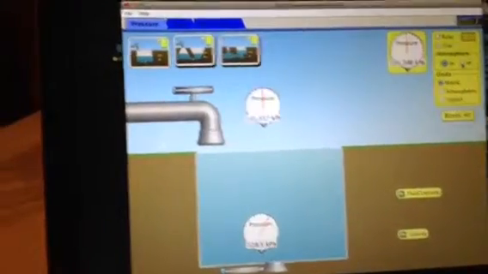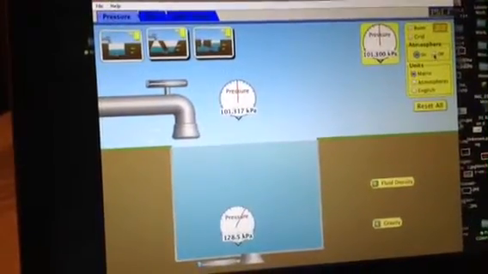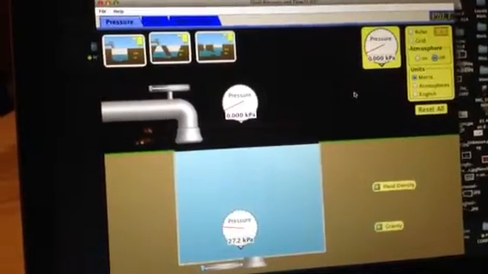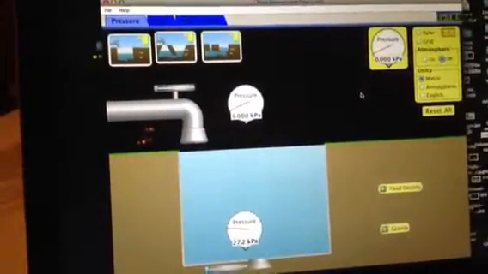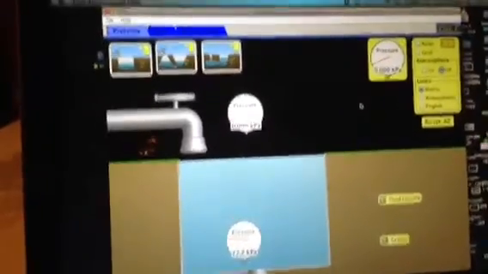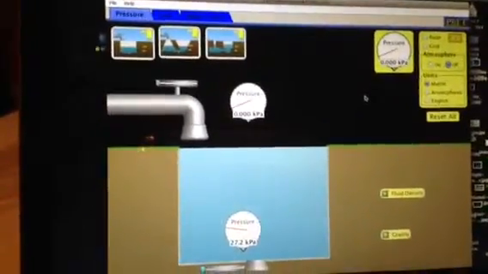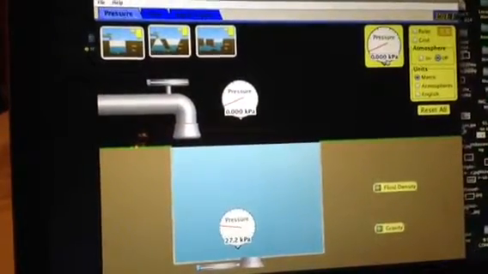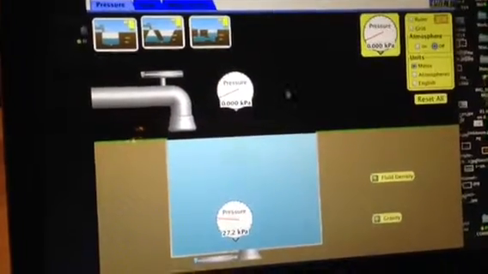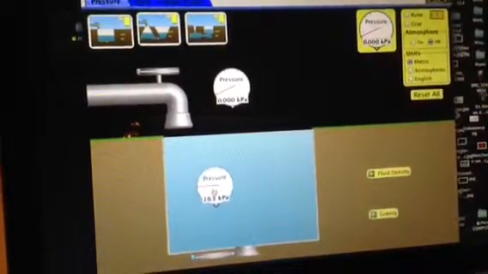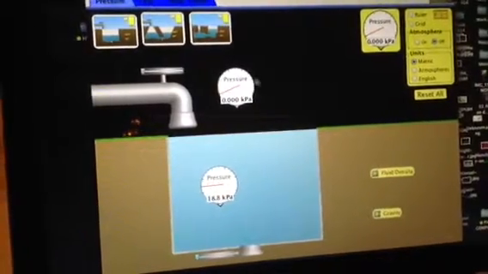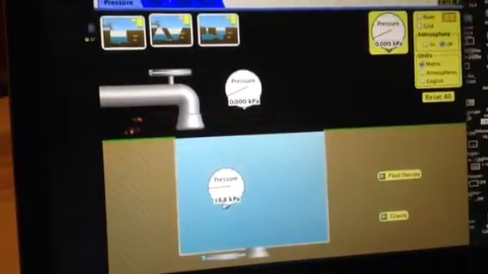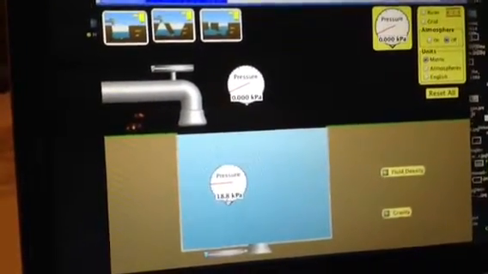Now if we were to remove the atmosphere from this PhET lab, we would be able to examine absolute pressure. Absolute pressure is taken when the zero is taken from a vacuum. So here we see the pressure taken against that pressure in a vacuum, so 0 kilopascals. And when we put a pressure gauge in something like water without the atmospheric pressure, we do see just the pressure of that substance acting on that gauge and not the pressure of the atmosphere.